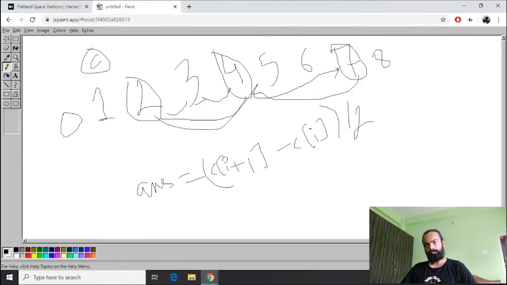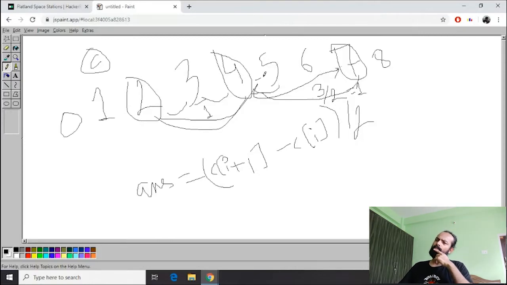We need not go both ways. If we do 4 minus 2, we get the distance 2, and when we divide by 2, we get 1. So it means it will go to either one of the ways, not both. Similarly, 7 minus 4 will be 3, and if we divide by 2 using integer division, we will get 1 as our answer. So you can see here 5 minus 4 is 1.